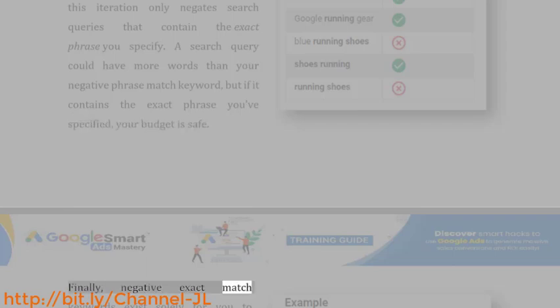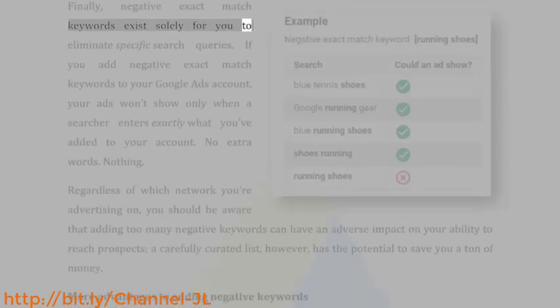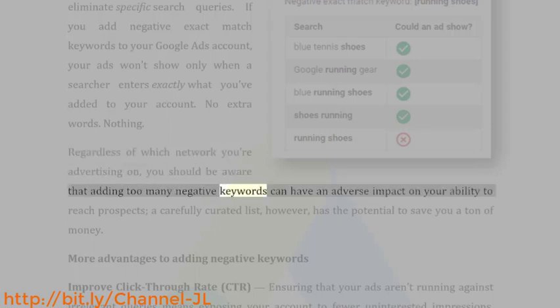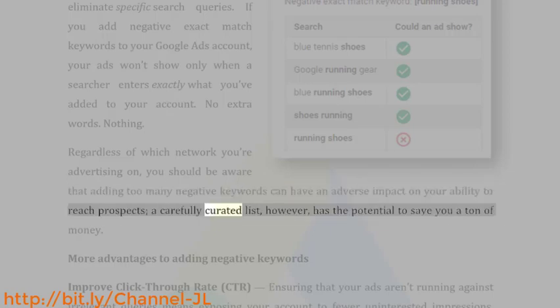Finally, negative exact match keywords exist solely for you to eliminate specific search queries. If you add negative exact match keywords to your Google Ads account, your ads won't show only when a searcher enters exactly what you've added to your account. No extra words. Nothing. Regardless of which network you're advertising on, you should be aware that adding too many negative keywords can have an adverse impact on your ability to reach prospects. A carefully curated list, however, has the potential to save you a ton of money.